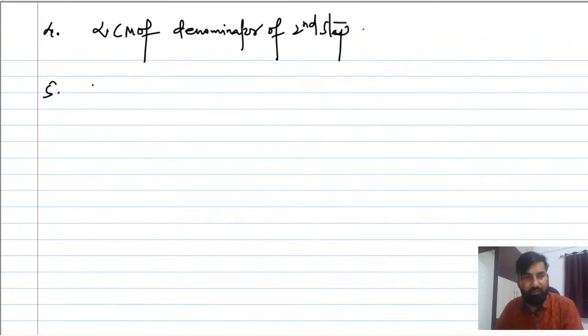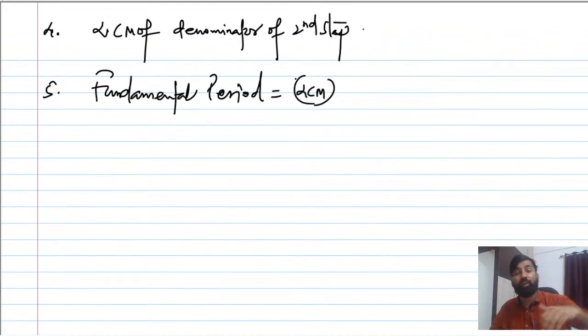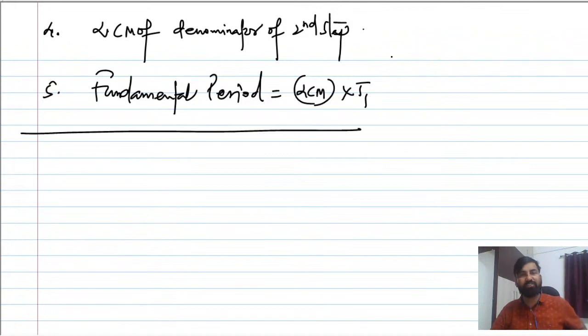The fifth is the fundamental period, which you determine directly by multiplying that LCM with T1. I hope this makes sense. So these are the 5 steps that you have to perform always.